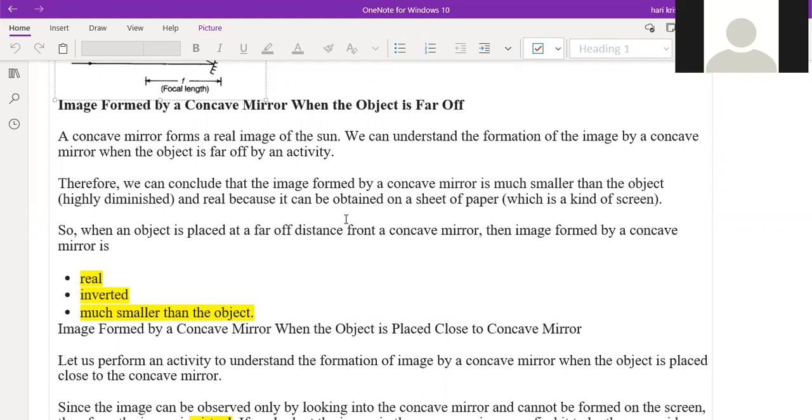The next one is inverted. Inverted means whatever the image formed has an inverted shape. That means top and bottom, right? The top of the object looks like the bottom of the image. The bottom of the object looks like the top of the image. That is an inverted image. What is the third one? Much smaller than the object. So compared to the original shape, it will be smaller.